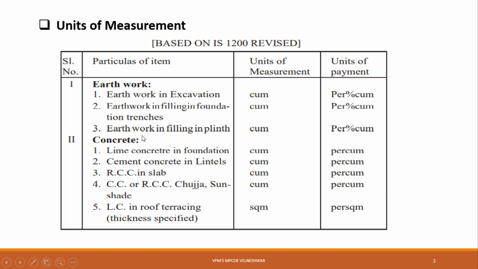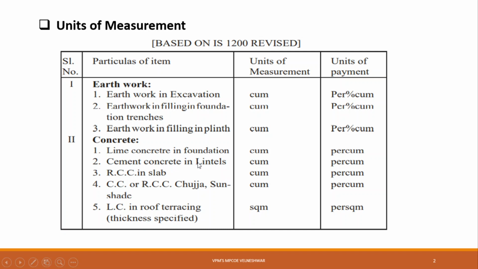Next, your item is concrete. In concrete there are different items. The first item is lime concrete in foundation, which we also call PCC, plain cement concrete in foundation. Below the foundation we provide some concreting. That concreting is calculated in terms of cubic meter, and the rate for that is per cubic meter. We will give the payment per cubic meter.